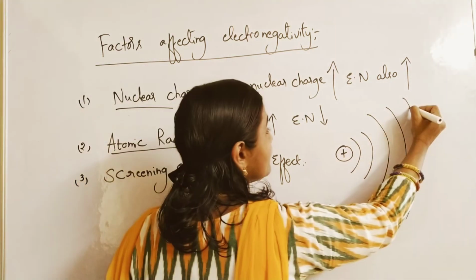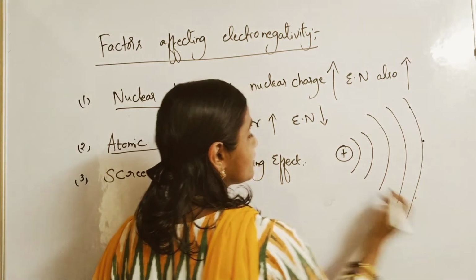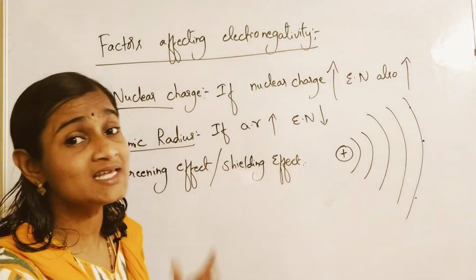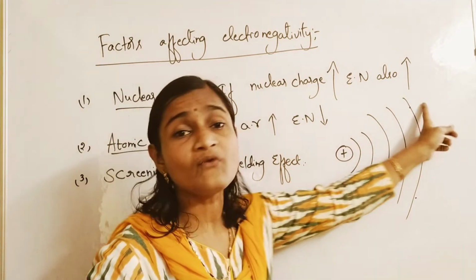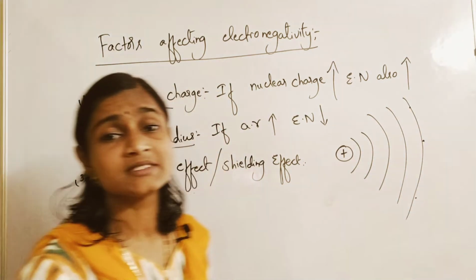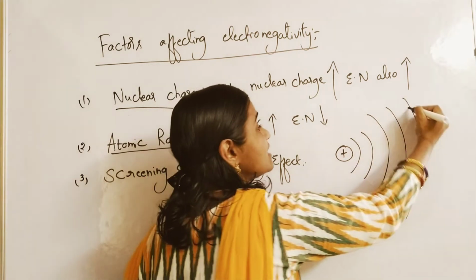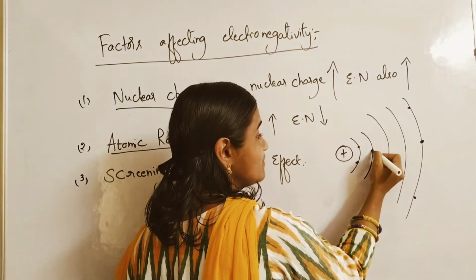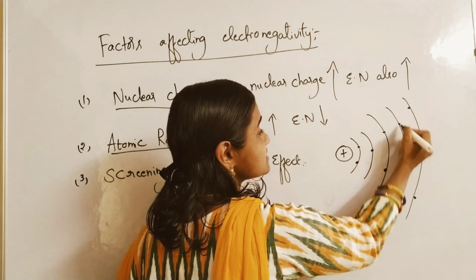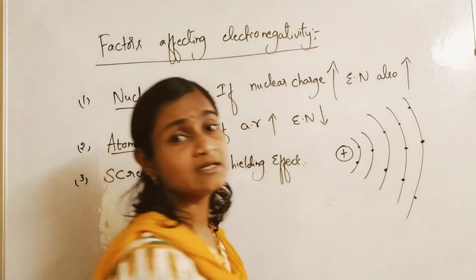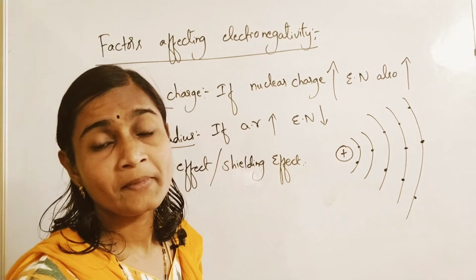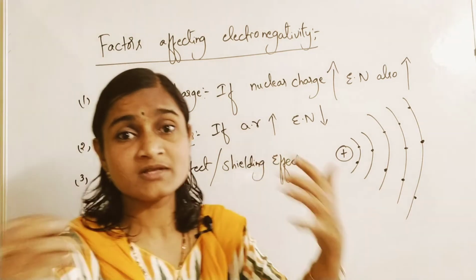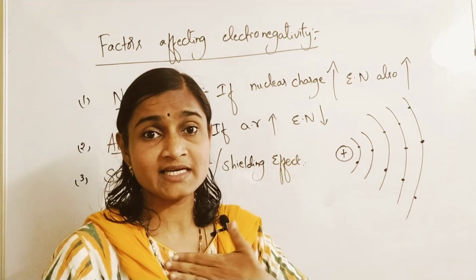Why? Because the inner shell electrons themselves are acting as screens or shields. There is a traffic jam. Like we have learnt one example also: if more children are there, nucleus is like the teacher.